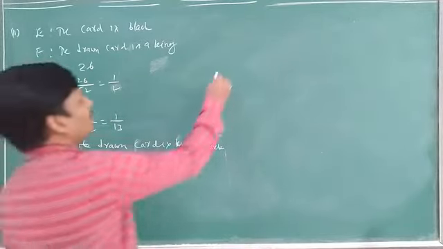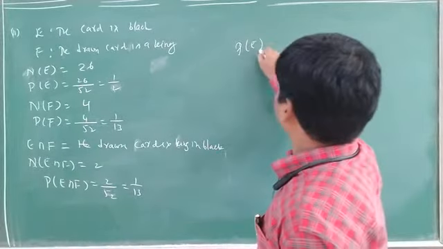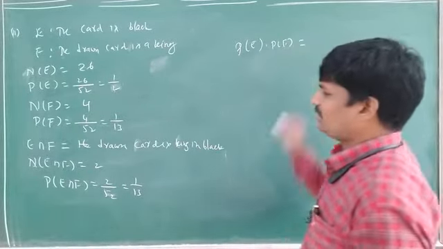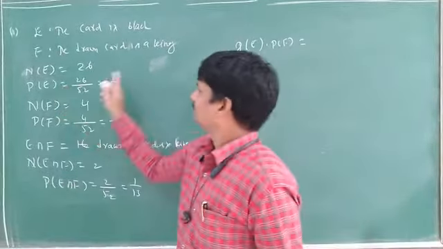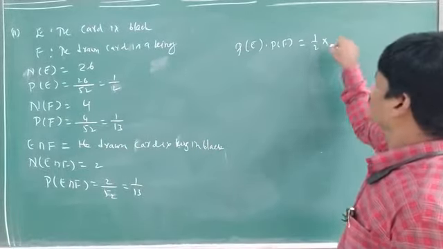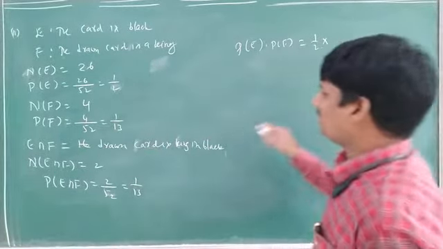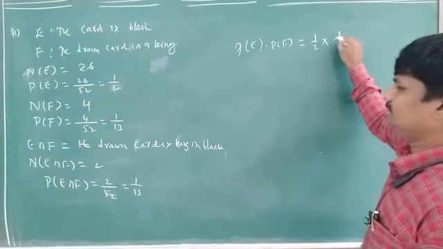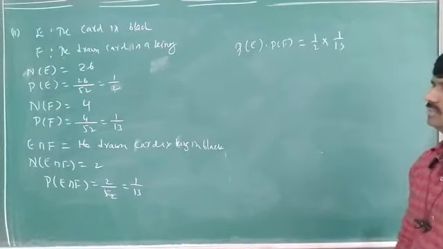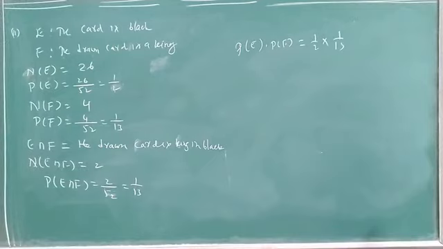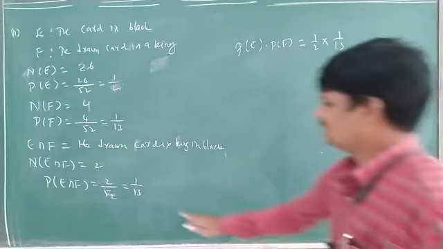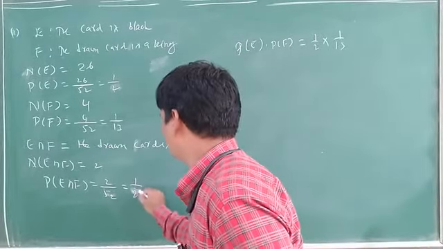Now what do we have to verify? Probability of E into probability of F, we have to find. What is the probability of E? 1 by 2. What is the probability of F? 1 by 13. Then what is the probability of E intersection F? 1 by 26. So are these two independent? Here, 2 by 52 means 1 by 26. Right? Yes.